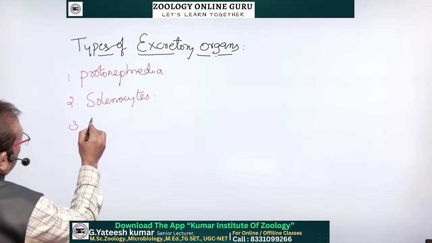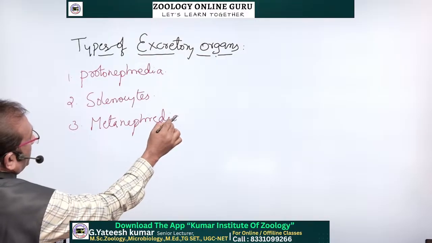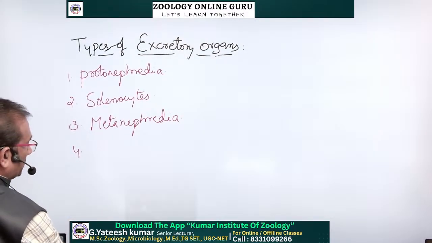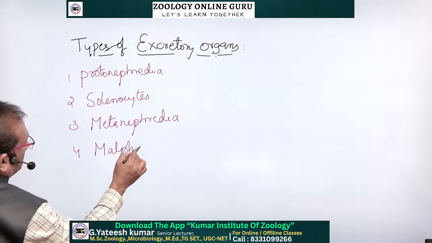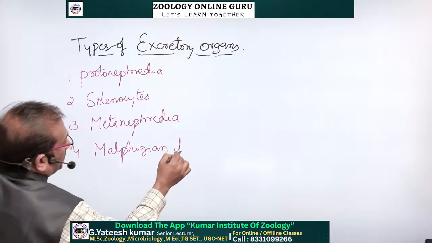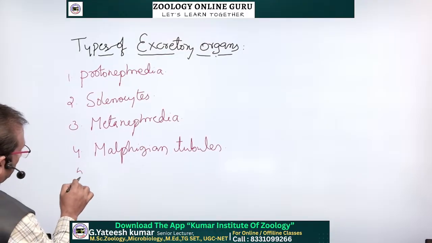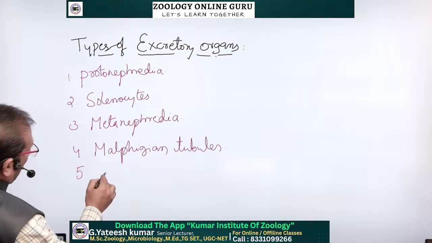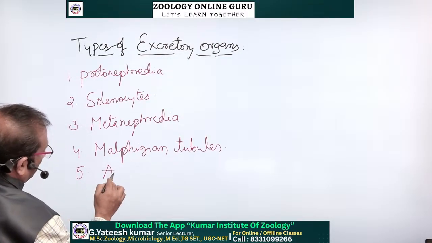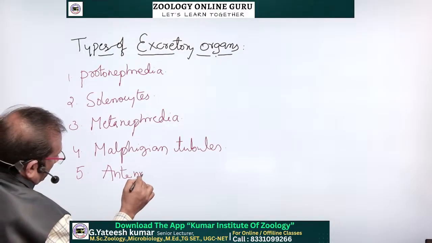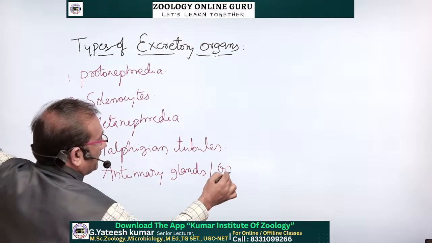Then metanephridia, and fourth one, Malpighian tubules. Then antennary glands, also called green glands.